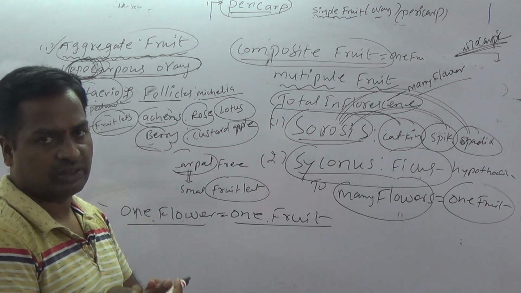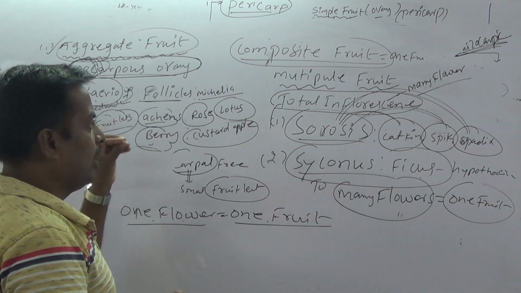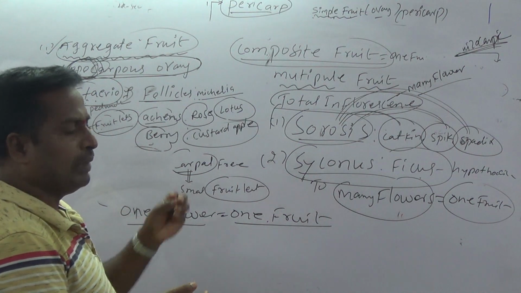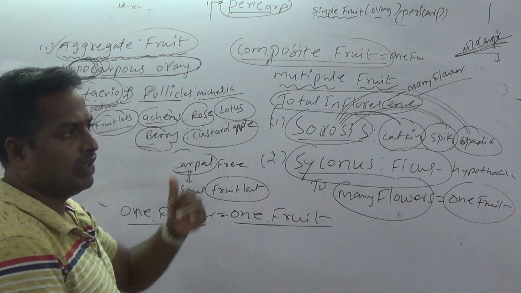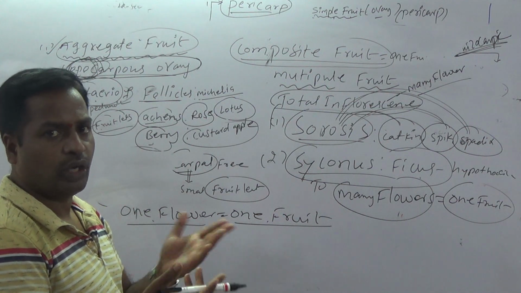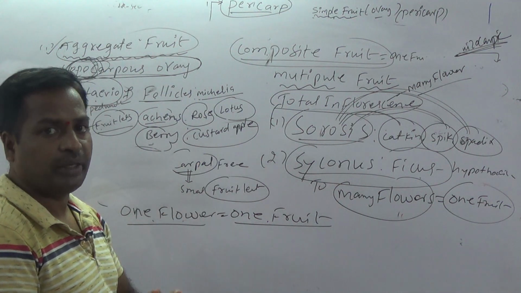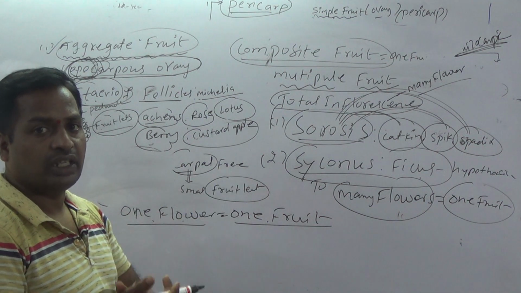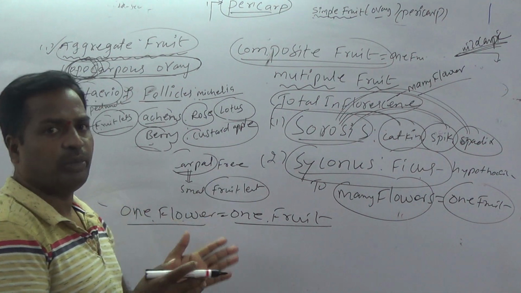One seeded. What is the common point between the epicarp of berry and the epicarp of citrus? No common point, because in citrus the epicarp has oil glands, but in berry the epicarp is leathery and smooth. So variations and common points are very important.